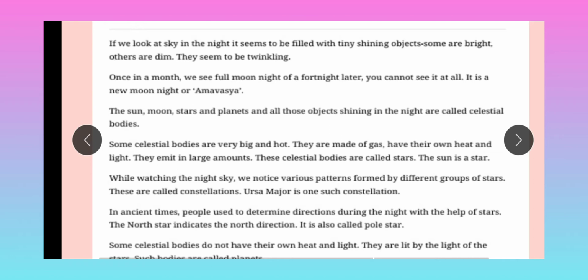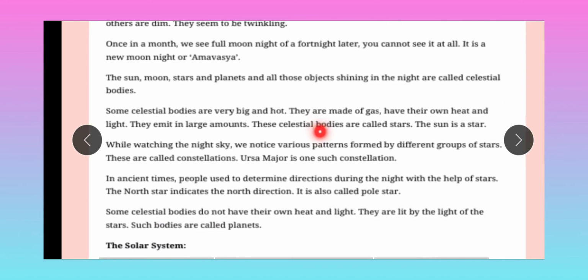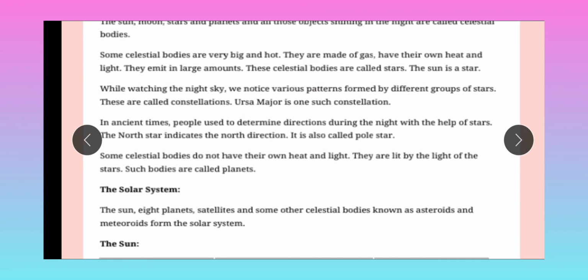So these are the phases of the moon, which I have explained in the chapter. The sun, moon, stars and planets and all those objects shining in the night are called celestial bodies. Some celestial bodies are very big and hot. They are made of gases, have their own heat and light, and emit them in large amounts.